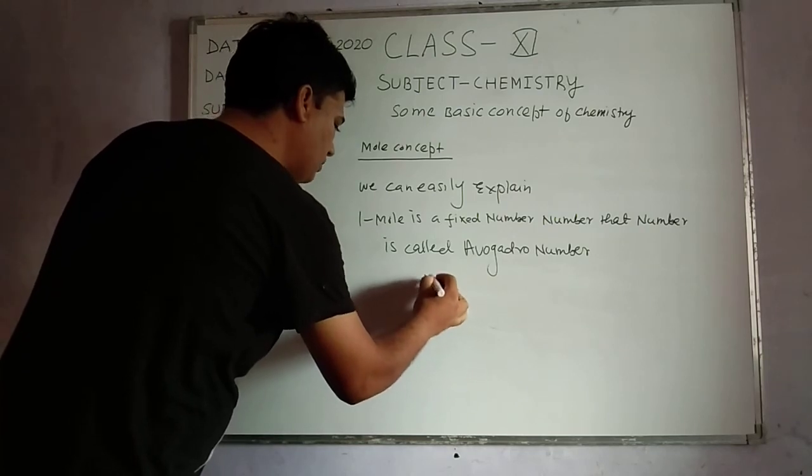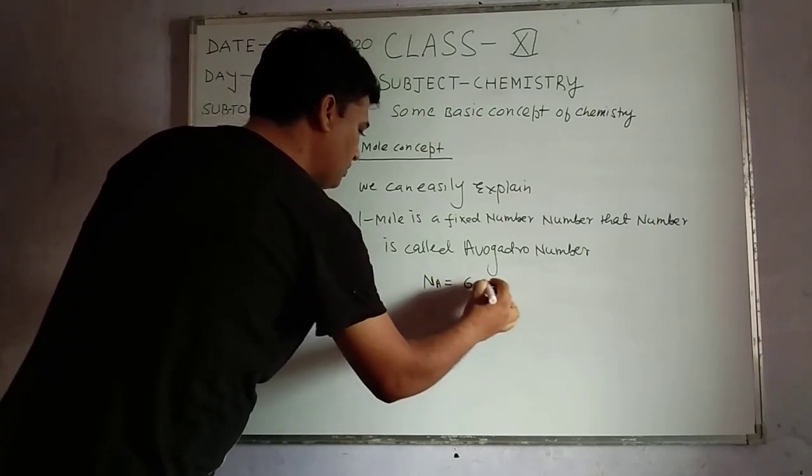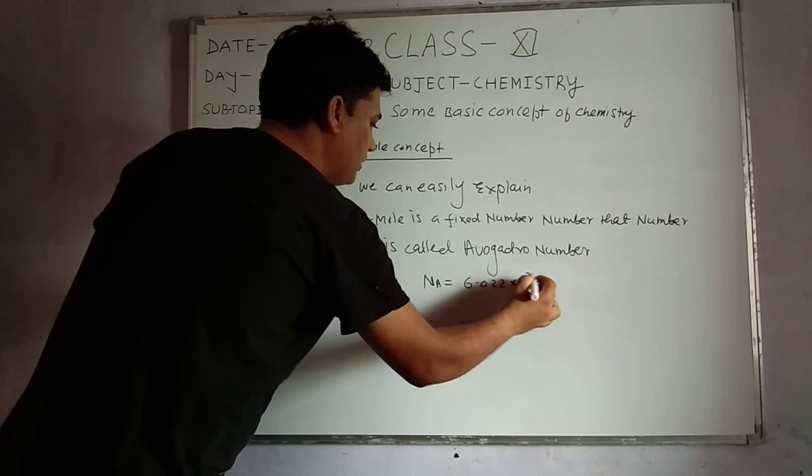So Na is equal to 6.022 into 10 to the power 23.